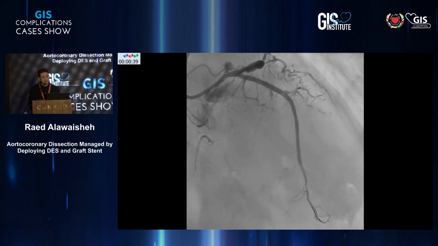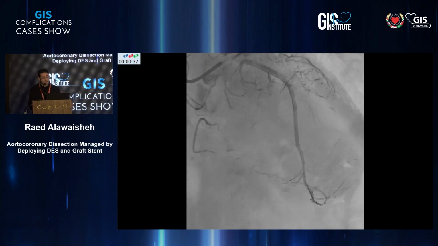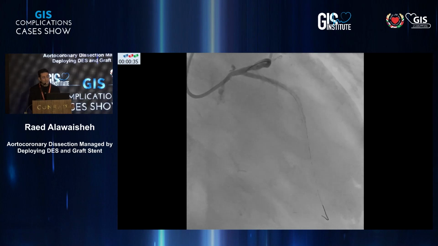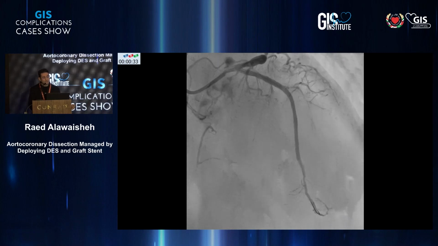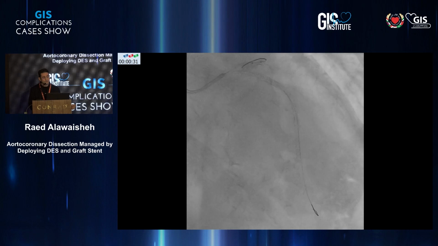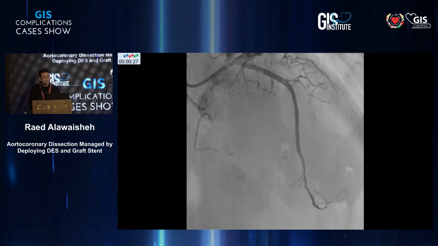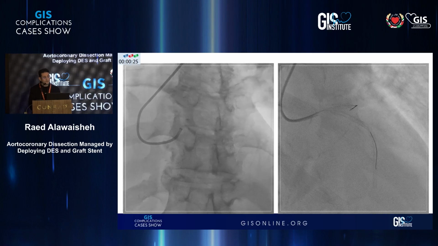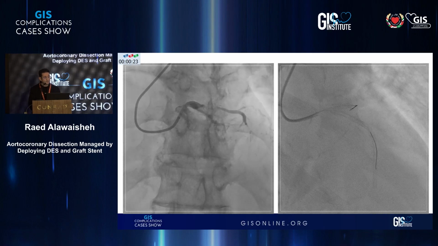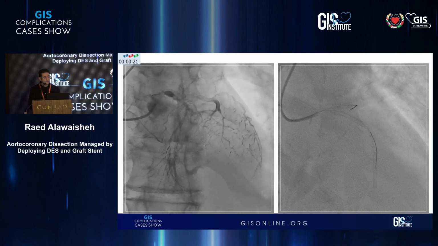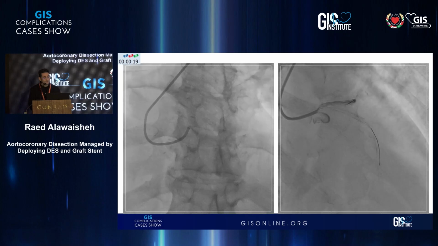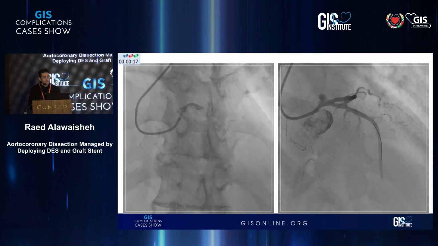But as you can see here, there is dye from the left main area to the aorta, and look at the dye there. Do you appreciate it? Do you see it? It is there. So what is going on? We'll go back to the first image. Look at the first image. And now, this is what happened.